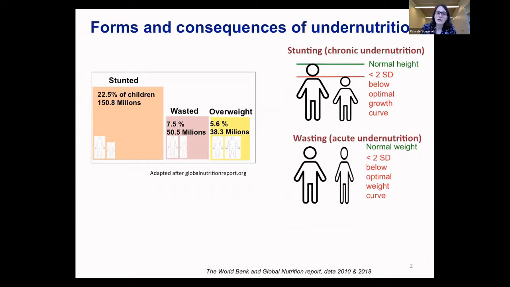And while often we think about wasting when we think about undernutrition, stunting is actually much more common and affects roughly a quarter of all children under the age of 5 years globally, many more in some African countries. It's thus about 3 times more prevalent than wasting and also childhood overweight, which are both affecting roughly 7 to 8% of children under the age of 5.